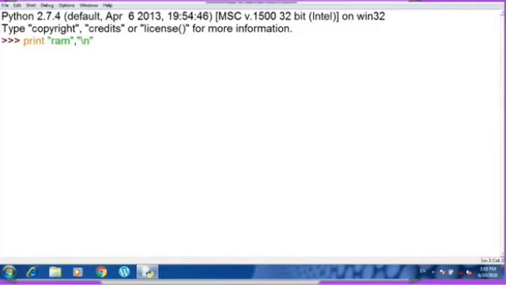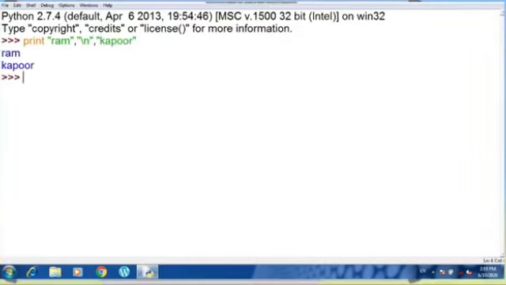So I have written Ram, then \n. The comma is for merging these two together, so if I want to write it in one line, I use a comma, and then I write Kapoor and press enter. Now you can see that Ram is printed, after that the new line is given by the interpreter, and then Kapoor is printed. So this is how an escape sequence works.